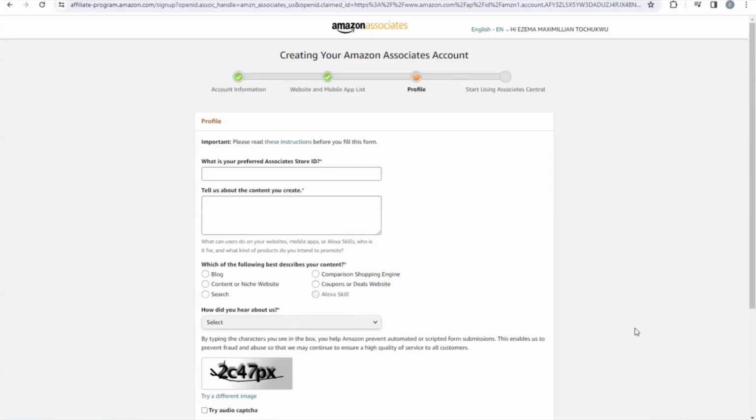Then, so guys, the next thing you need to do is right here, they said, what's your preferred associate store ID, right? You need to put a username that you need, right? So I'll just put Maximilian, and here they'll say, tell us about the content you create, right? So the kind of content I create is social media marketing. So I'll just put social media marketing right here.